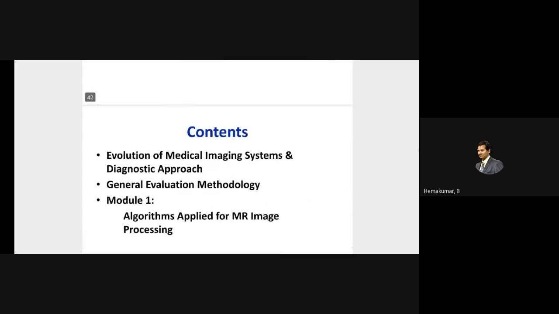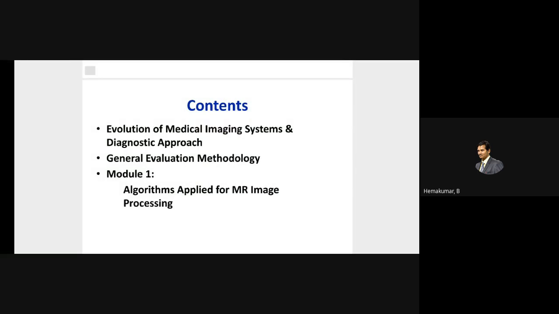applications. So, converging to a particular topic, I have dealt with two different types of images. One is MRI and the other is ultrasound, which are the images of interest for me.